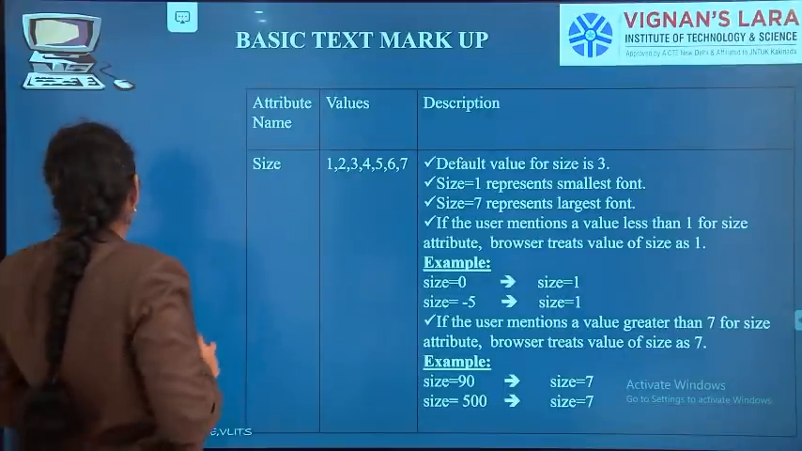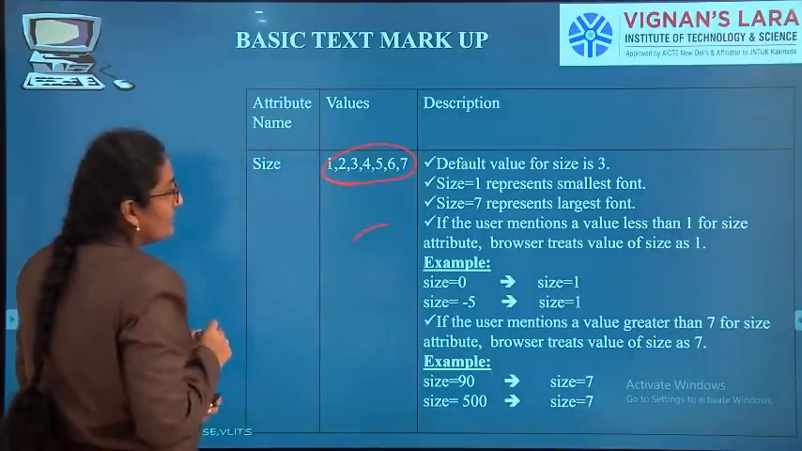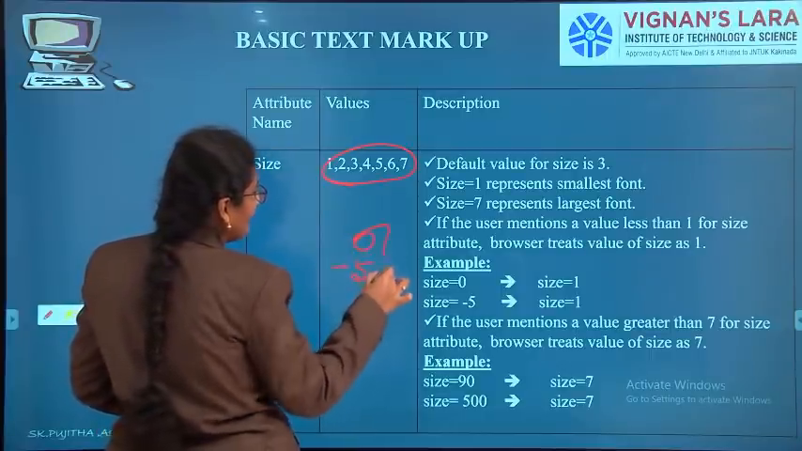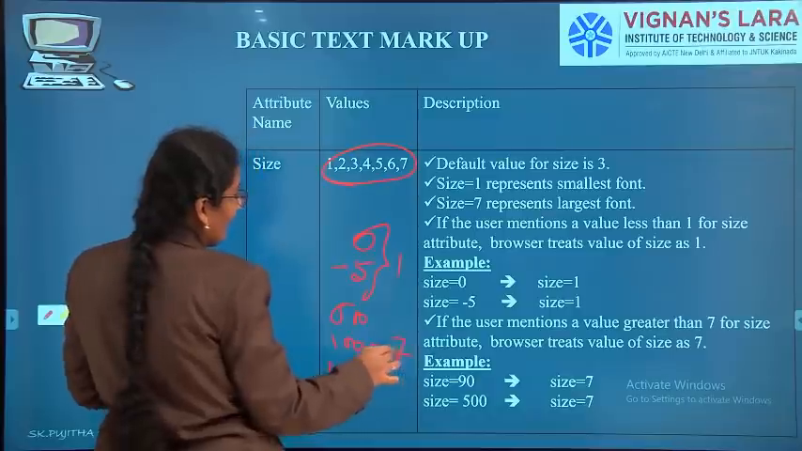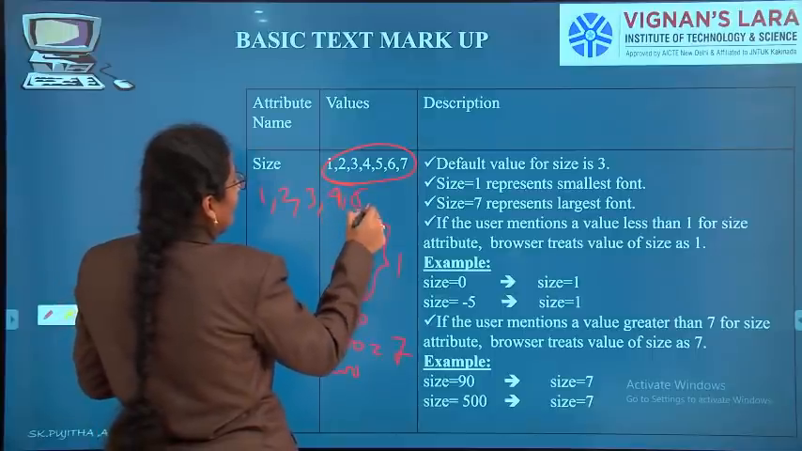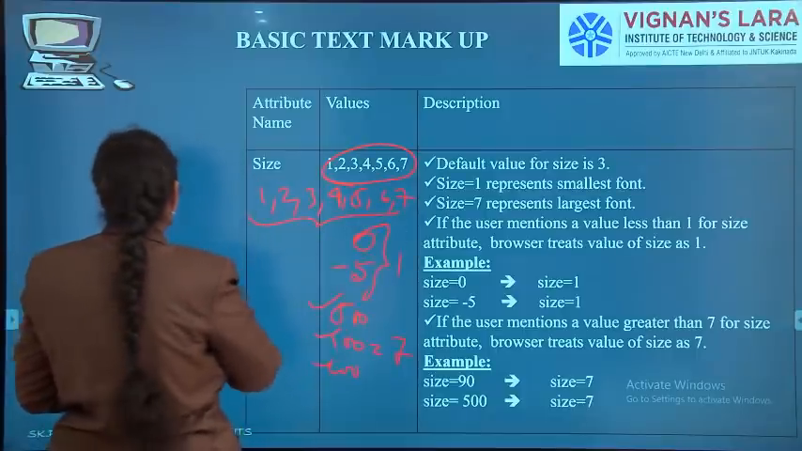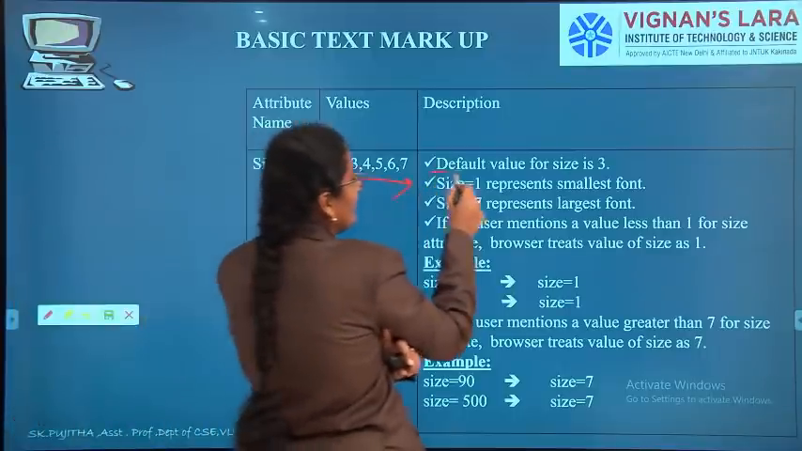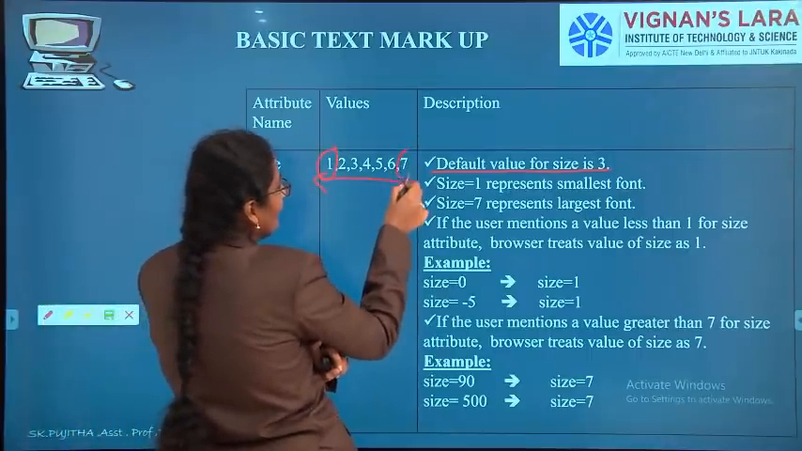See here, you can give size from only 1 to 7. If you give 0 or -5, it will be considered as 1. In the same way, if you give 500, 100 or 200, it will be considered as 7. Whatever number you give, it will be converted to between 1 and 7. The default size is 3. If you give the smallest size, it will be considered as 1, and if you give the largest size, it will be considered as 7.